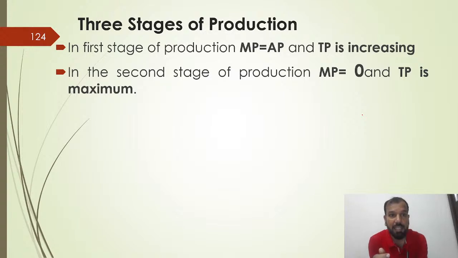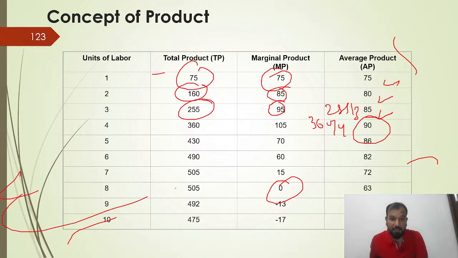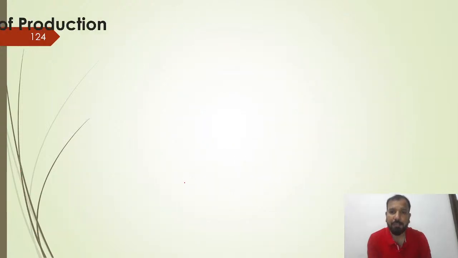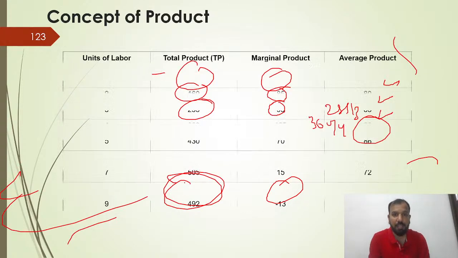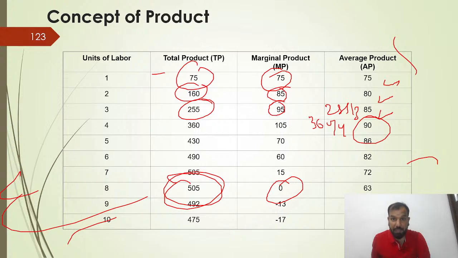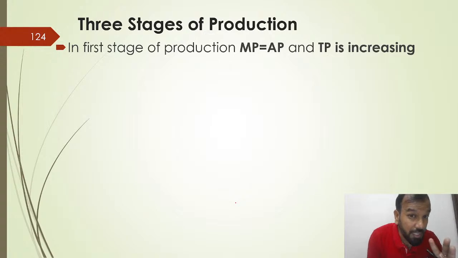In the second stage, MP is equal to 0, marginal product is 0, TP is maximum. You have to understand here, MP is 0, your total product is a maximum 505. Very basic. Third, in the third stage, MP is negative and TP is decreasing. Here you can see your MP is minus 13, your TP has decreased. Very basic. So there are basic three stages of the production.